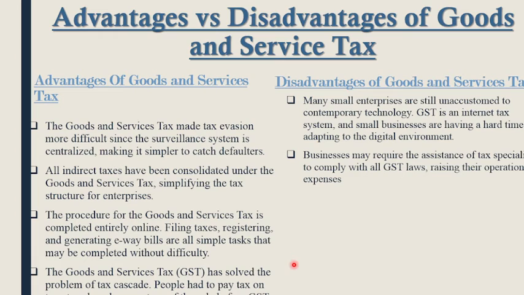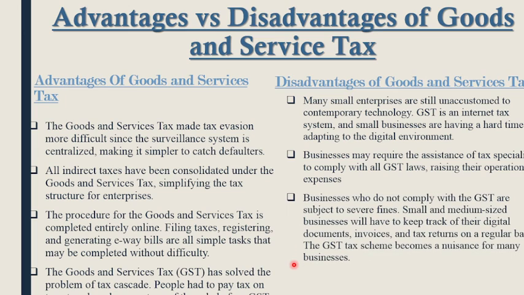Now the business may require the assistance of a tax specialist to comply with all GST laws, raising their operational expenses. Next, businesses that do not comply with the GST are subject to severe fines.